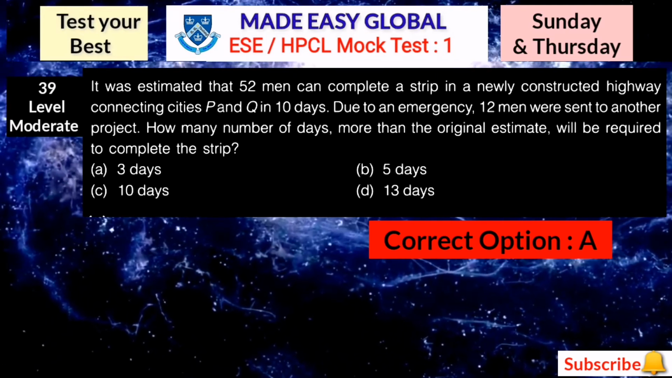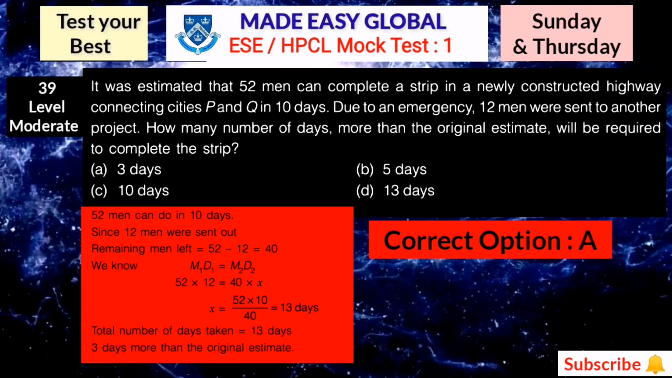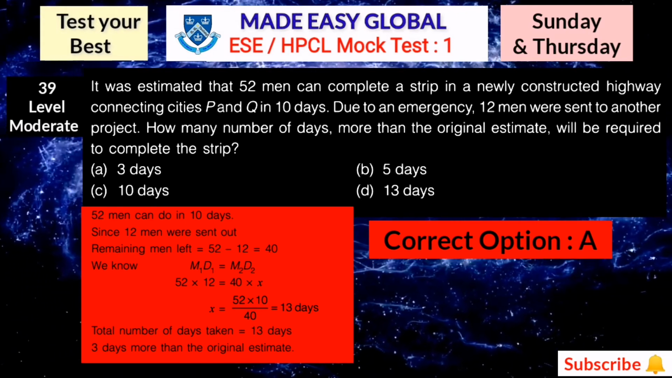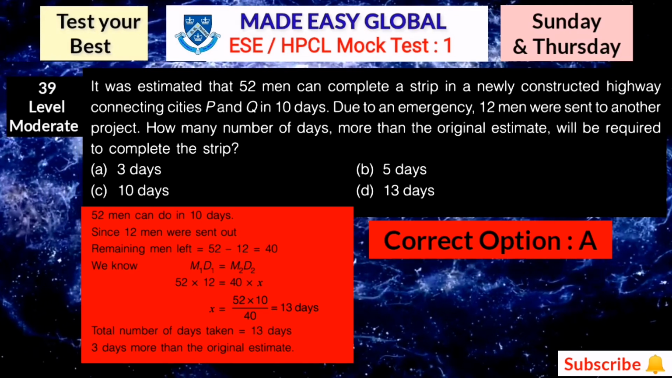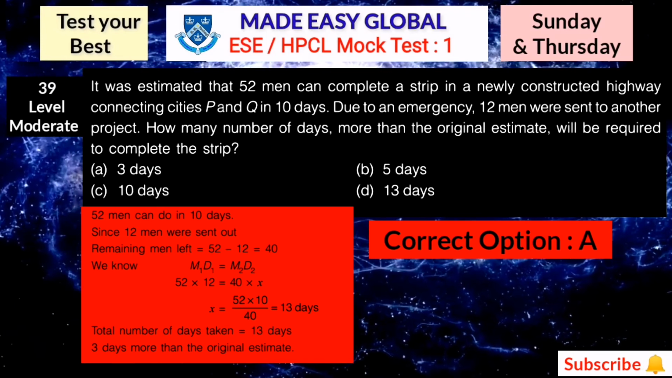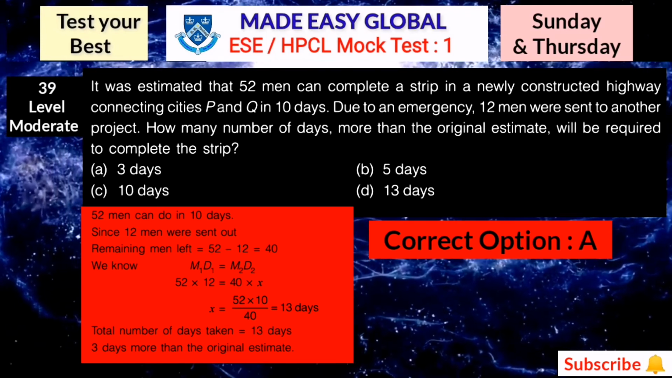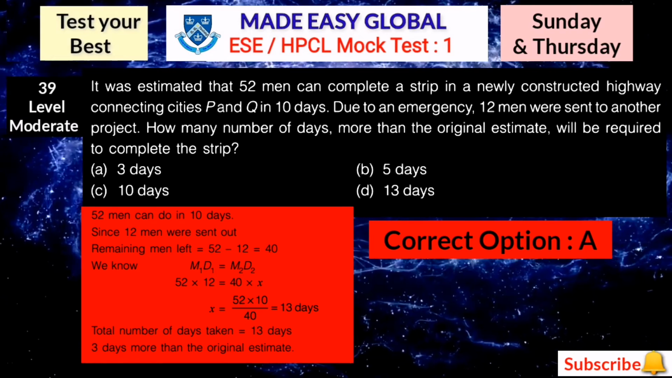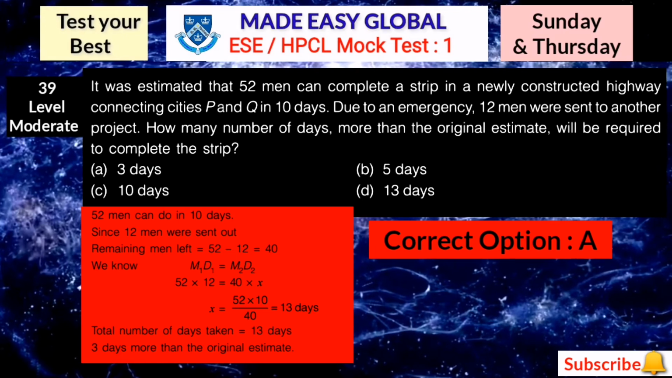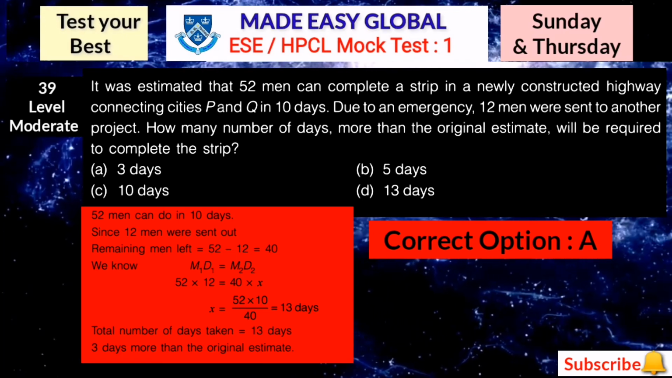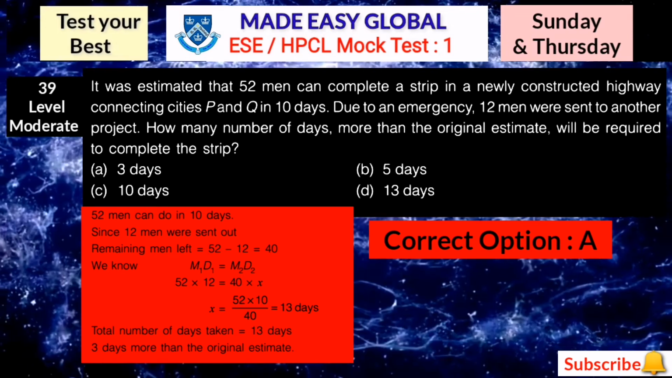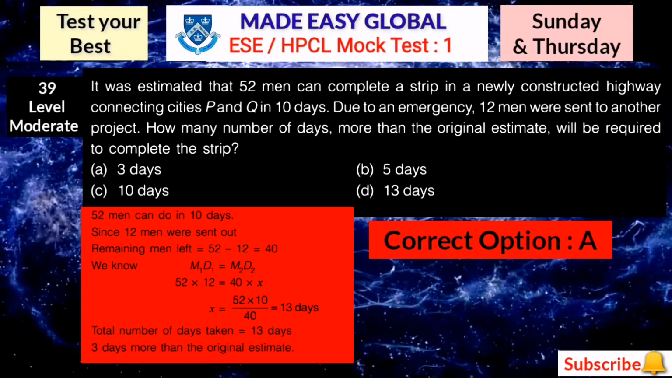Detailed solution is also given here. As you can see, 52 men can do it in 10 days. Since 12 men were sent out, the remaining are 52 minus 12, which is 40. Then we know that M1D1 equals M2D2, so 52 into 10 equals 40 into X. So you'll get X equals 13 days. From the total number of days, 13, you have to subtract 10 days. So you can get this value of 3 days more than the original estimate. So here the answer is 3 days.